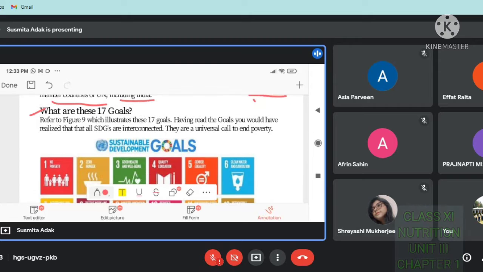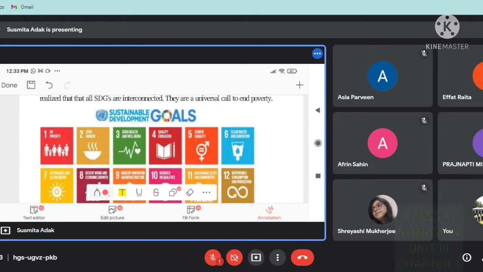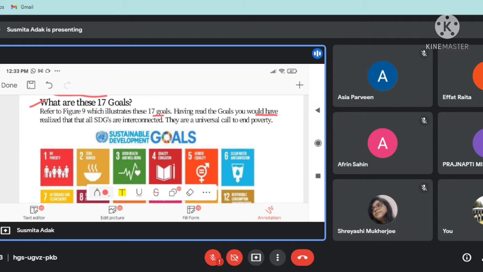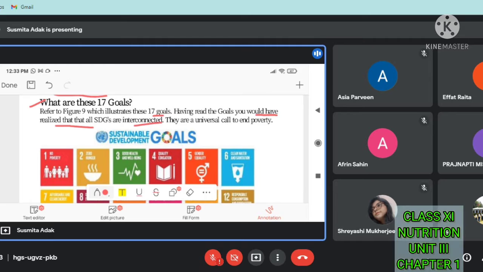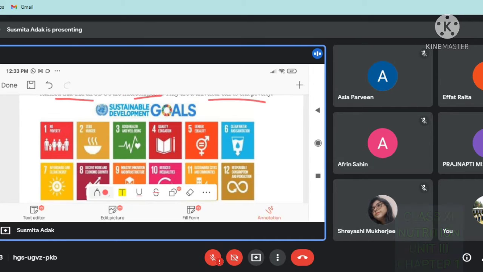So what are these 17 goals? Refer to figure 9, which illustrates these 17 goals. See here, a figure is there. By seeing this figure, we can understand the 17 goals. Having read the goals, you would have realized that all SDGs are interconnected. They are a universal call to end poverty. Next we will see these sustainable development goals.